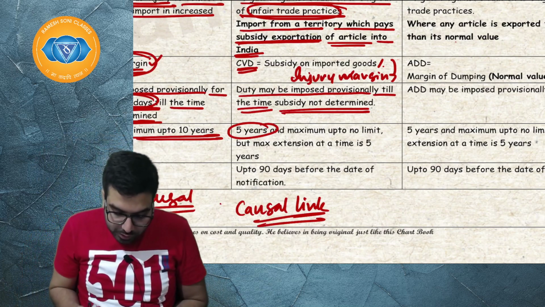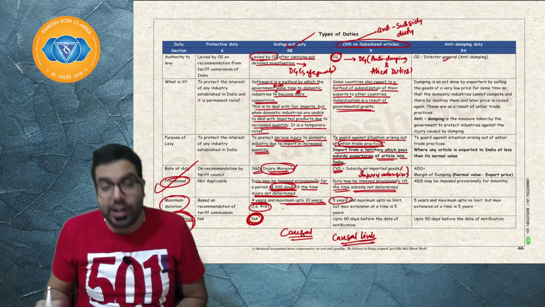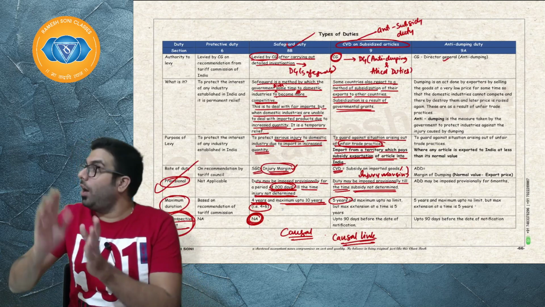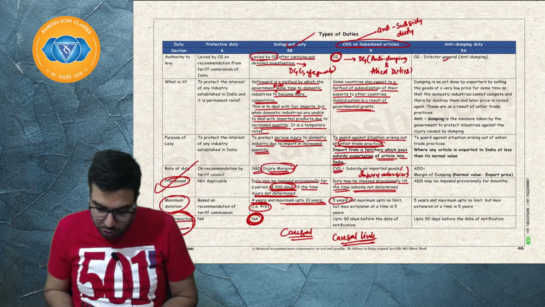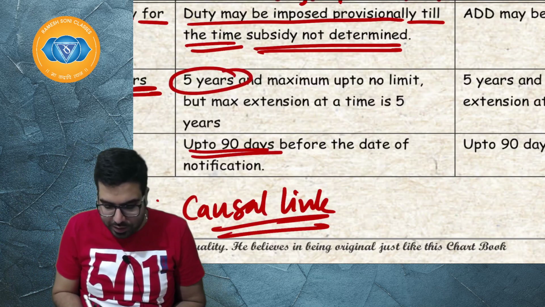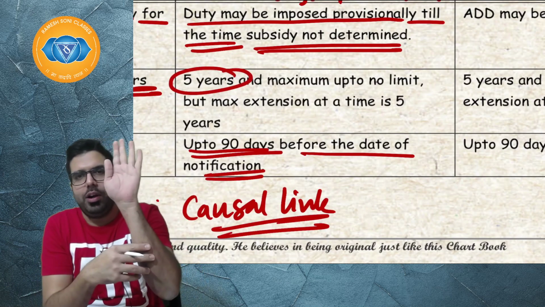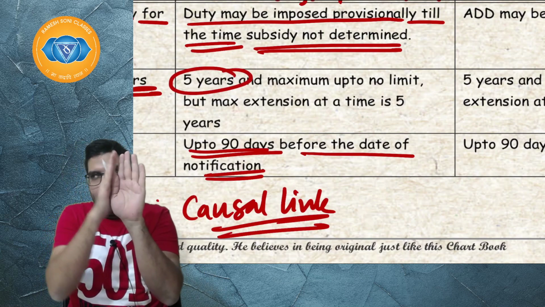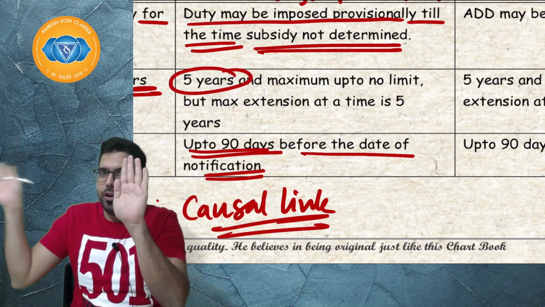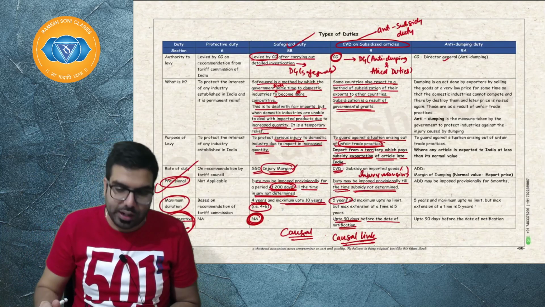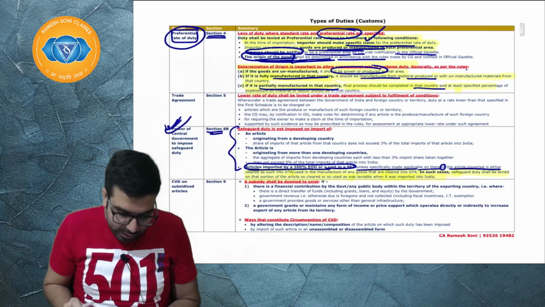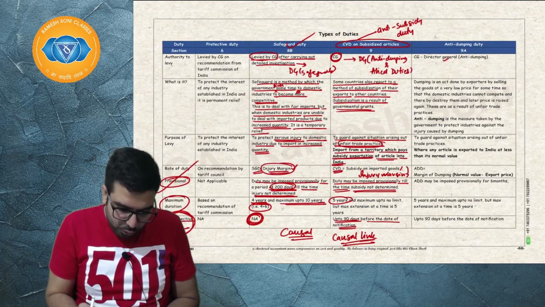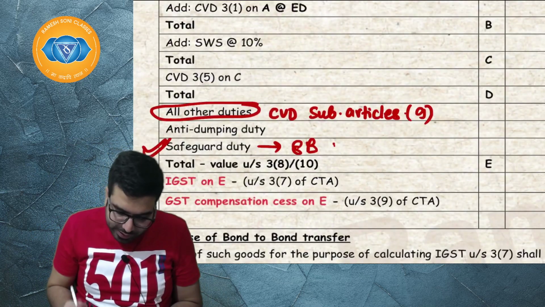Next, sir, can we go ahead and impose retrospectively? Can we go ahead and charge the duty retrospectively? Yes, Baba, retrospective duty can be charged up to 90 days from the date of the notification. Today, if the government issues a notification imposing duty provisionally, duty can be imposed from a prior date also. Basically, 90 days prior also duty can be imposed. Now, over here, if you go ahead and see, sir, where will I go ahead and charge CVD?